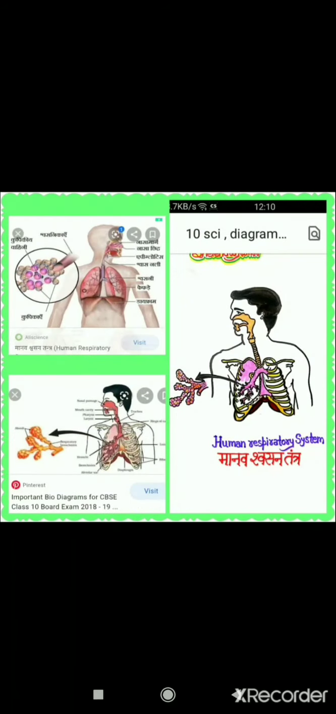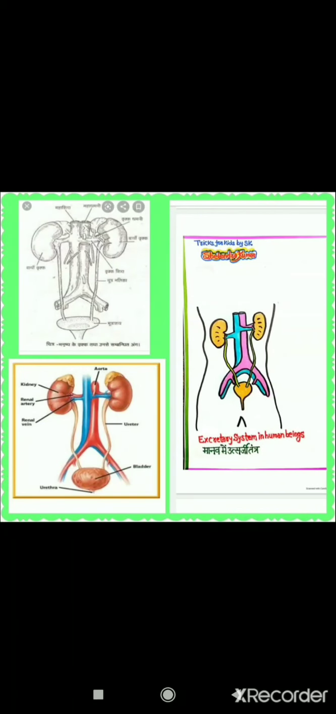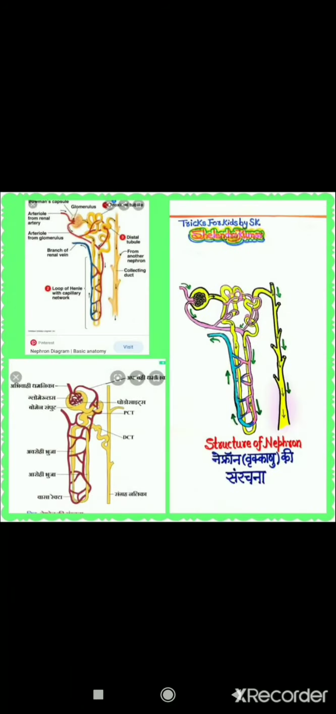This one is the human respiratory system, having the diagram of lungs and various organs in the respiratory system. The labeling is clearly given. The next one is the human excretory system, showing the kidney and the urinary bladder and the subsequent labeling of this. And the last one is the structure of a nephron, the unit of kidney, which you have last seen in the diagram. The functional unit of kidney is a nephron.